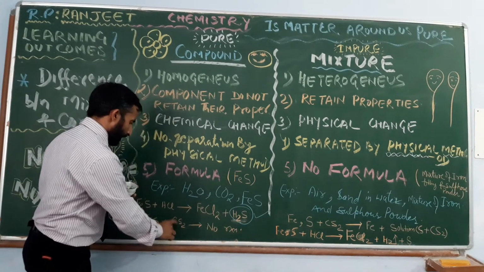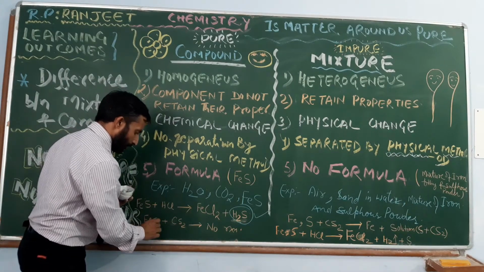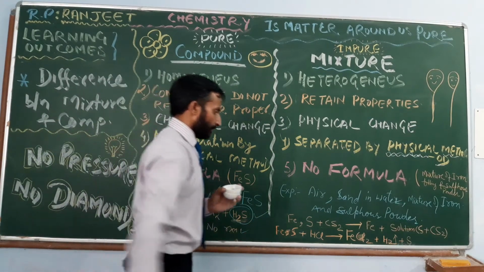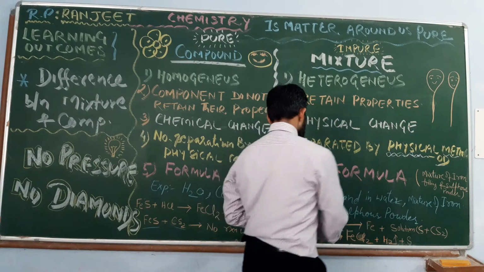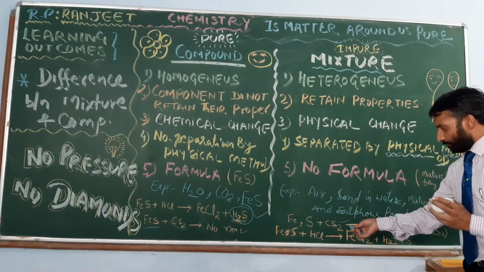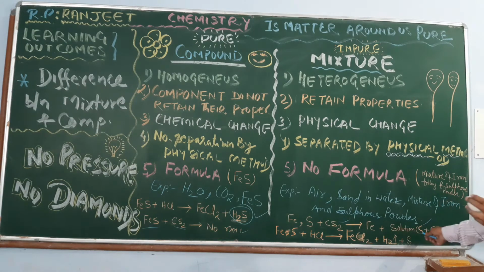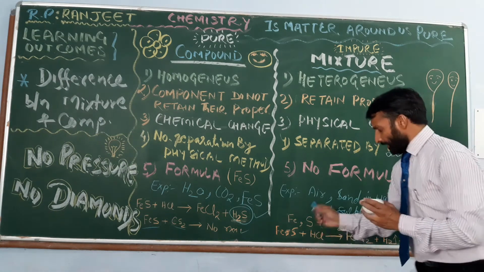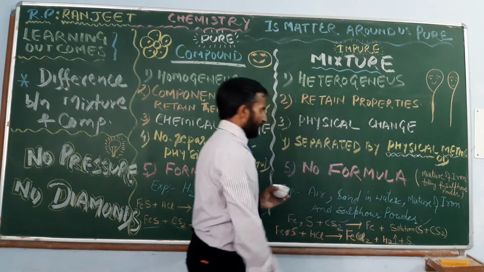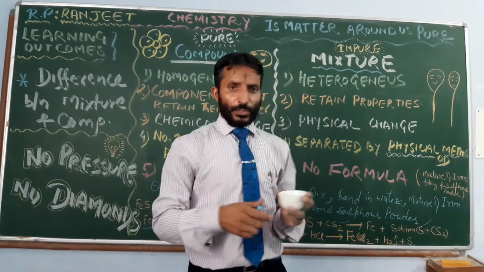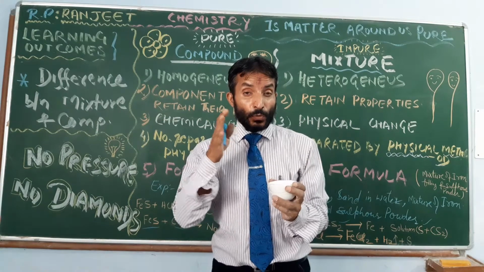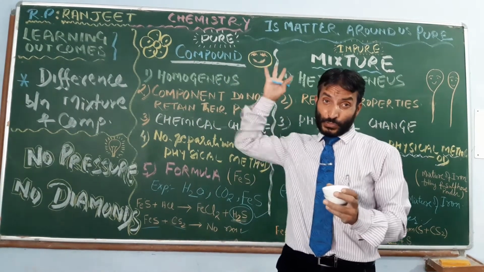And when we reacted this compound, iron sulfide, with carbon disulfide liquid, no reaction takes place. When the mixture was dissolved in carbon disulfide, we got a solution where sulfur was present. And when we reacted with HCl, we got this reaction. So that is the difference between these two. I think the activity has given you a clear-cut concept about these two.